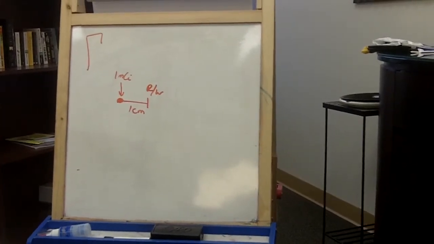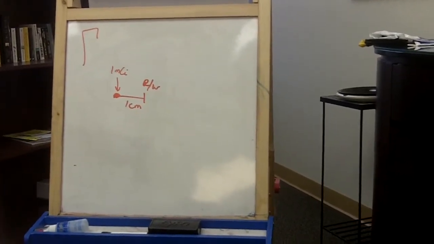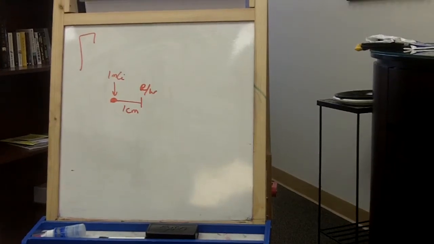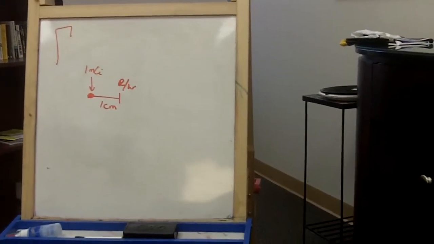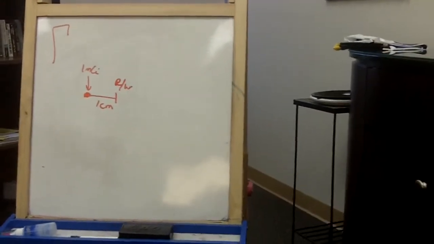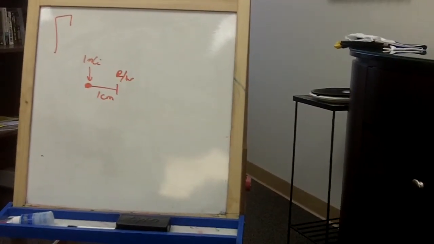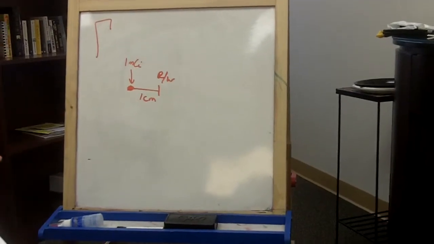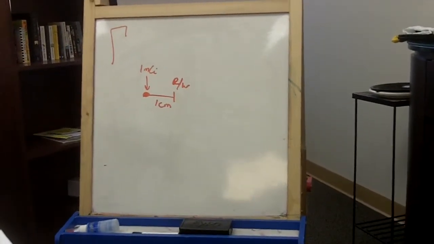So what about other elements? What about cesium-137, for example? How much does 1 Curie of cesium-137 weigh? Well, that's the exposure rate constant, to be honest. It's not how much they weigh. The weight is kind of irrelevant.